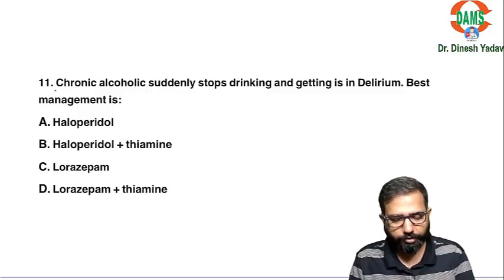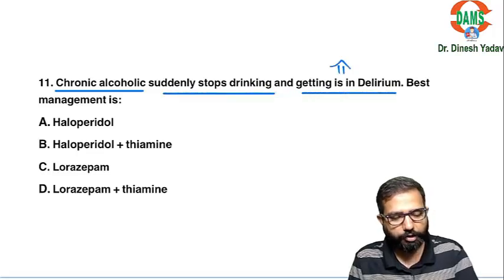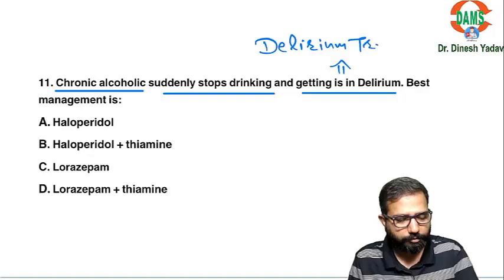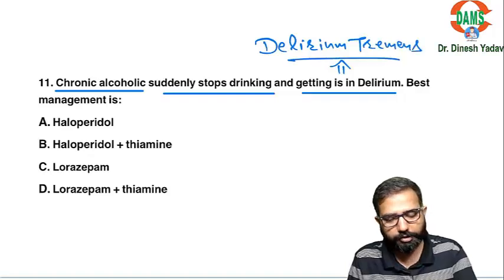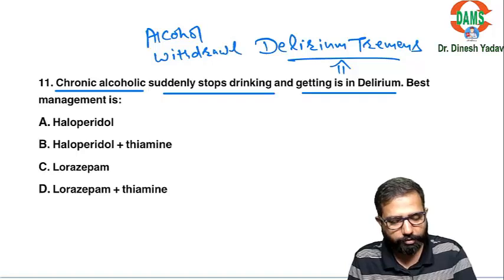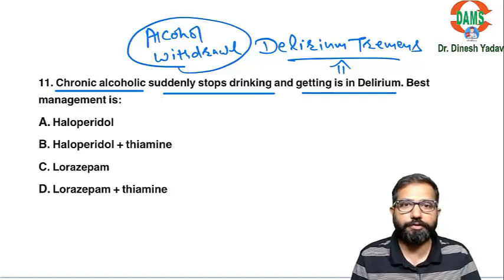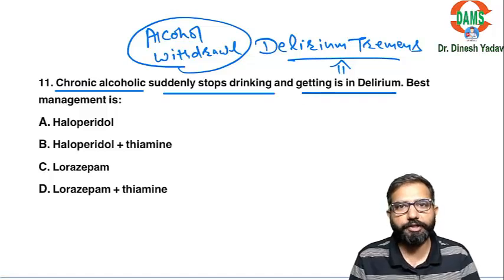Next question. A chronic alcoholic suddenly stops drinking and gets delirium. It means this delirium is due to alcohol withdrawal. This is called delirium tremens. It is the sudden acute alcohol withdrawal, and it occurs within 24 to 72 hours. There will be confusion, disorientation, autonomic disturbances, and visual hallucinations.